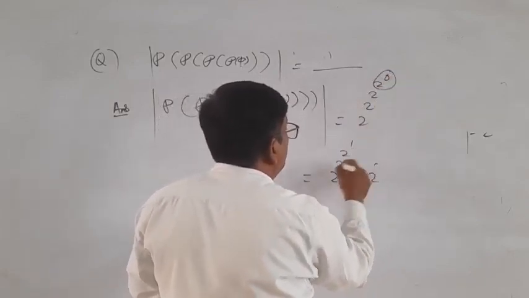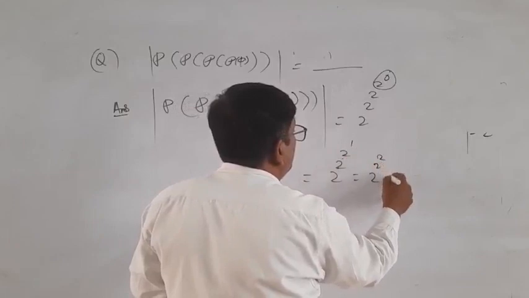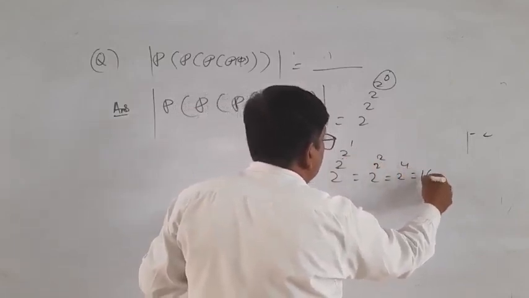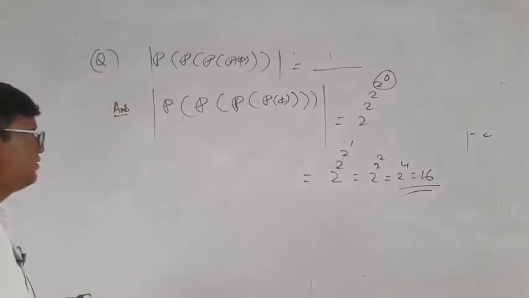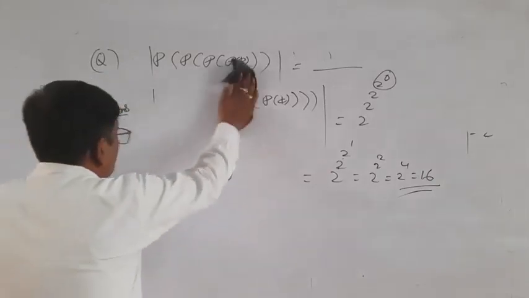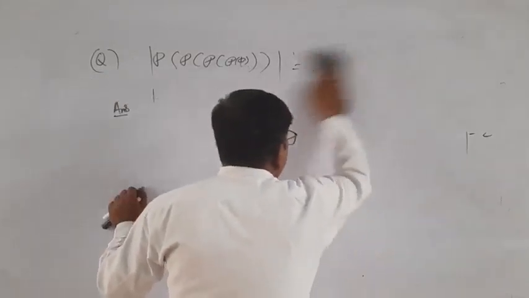Again, 2 to the 4 is equal to 2 times 2 times 2 times 2, which is 16. That is the answer.